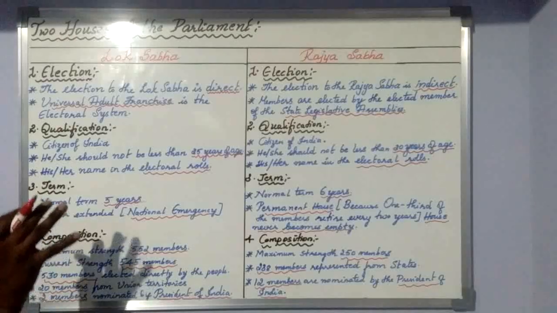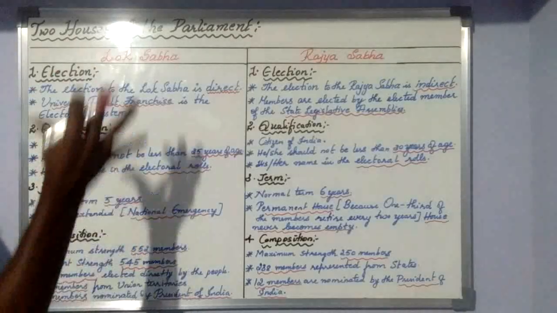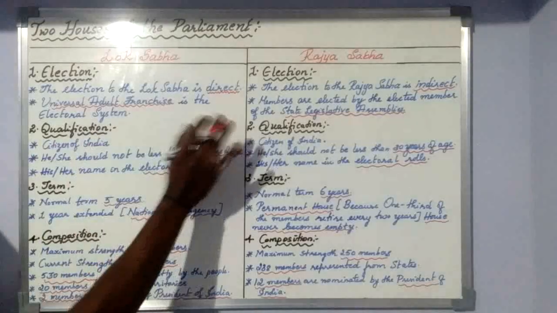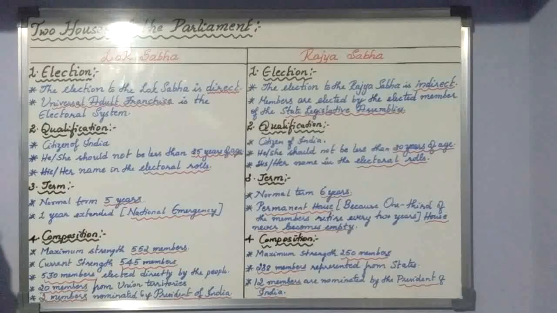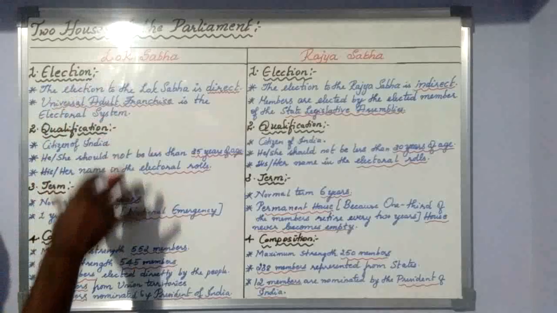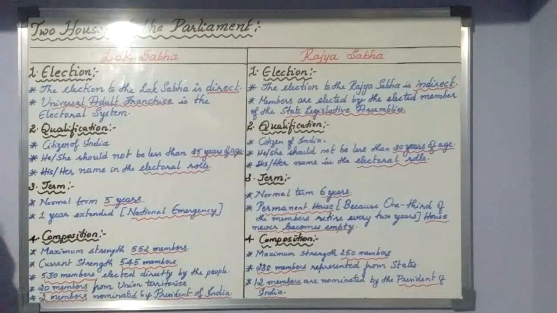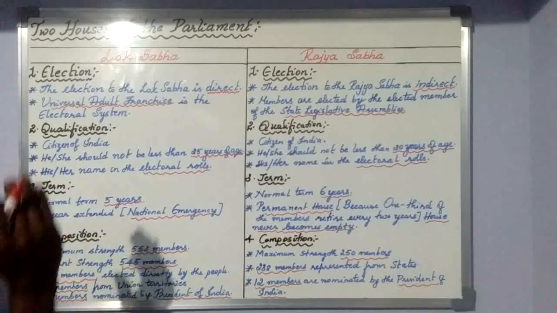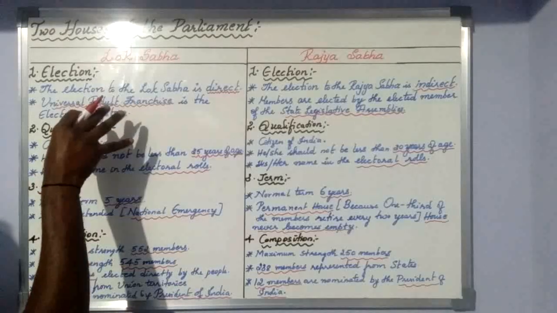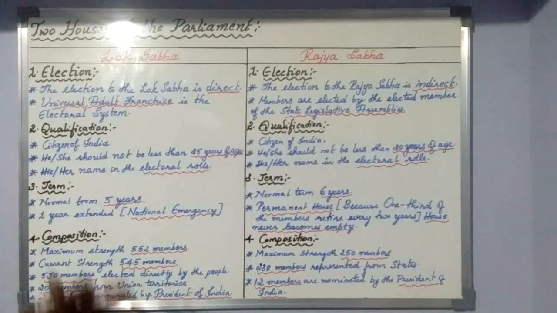When we talk about the two houses of the Parliament, there are many things to talk about. In today's class, I am going to discuss the four major things we should know about the two houses. In your textbook, separately, first comes the Lok Sabha, then the Rajya Sabha. But here I would like to take them together so that you will have a comparison between the two houses. What is different in Lok Sabha? What is different in Rajya Sabha? Like that I will take it.